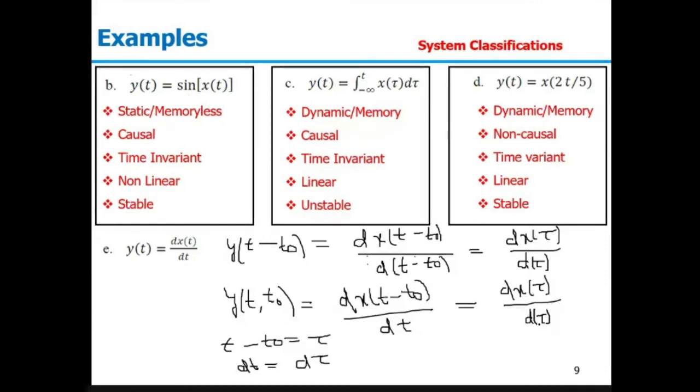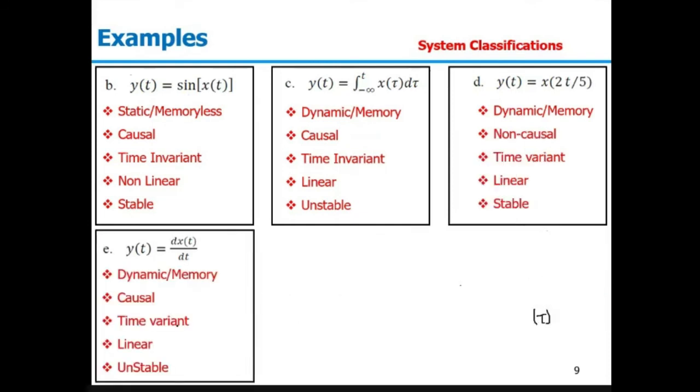Talking about linearity, it simply depends on x of t, and differentiation and integration do not affect the linear property, which we have already seen in our previous lecture. So this will be linear in nature. And for stability, let's consider x of t equal to u of t. When we consider x of t equal to u of t, the differentiation will be delta of t, which is unbounded. So for a bounded input, y of t is not bounded. So this is unstable. So this is time invariant, linear, and unstable.